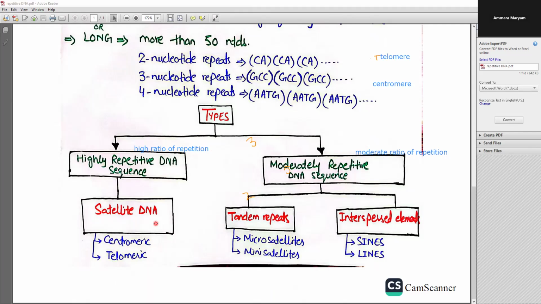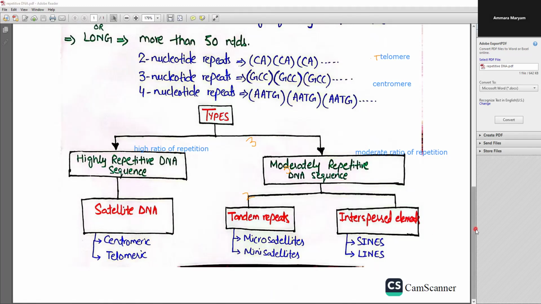You know that this satellite DNA is the major portion of the heterochromatin that we'll discuss in detail in our future lecture. The satellite DNA is further classified into centromeric satellites and telomeric satellites according to their location. For example, the centromeric satellites are specifically located within the centromeric region of the chromosomes. The telomeric satellites are specifically located in the telomeric regions of the chromosomes.